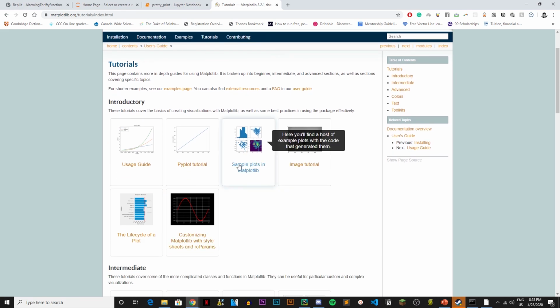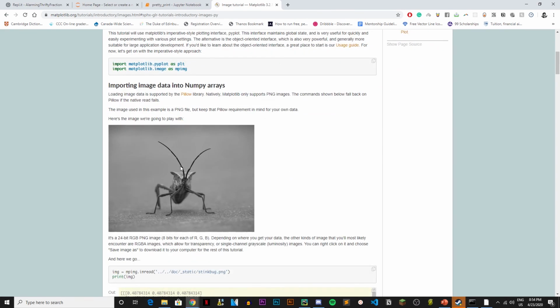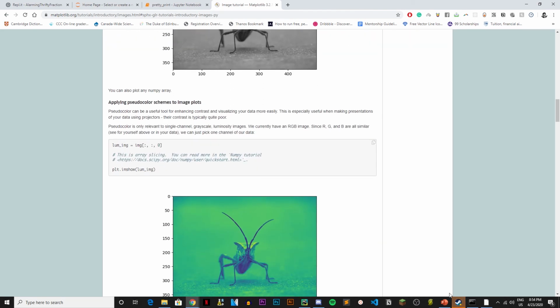Alright, so you can do a lot of customizations. You can do sample plots, images. It's very cool.